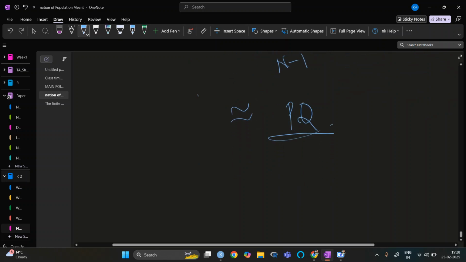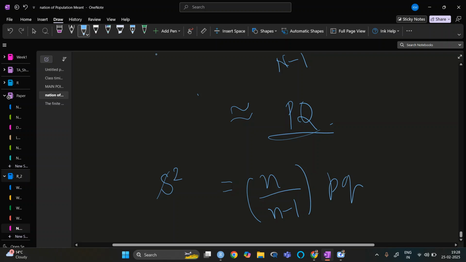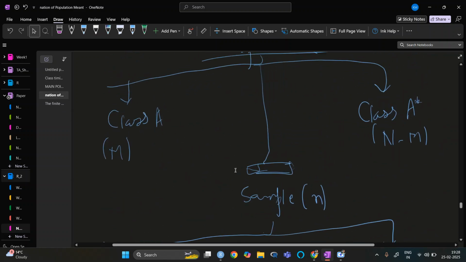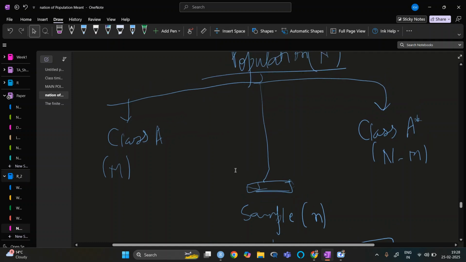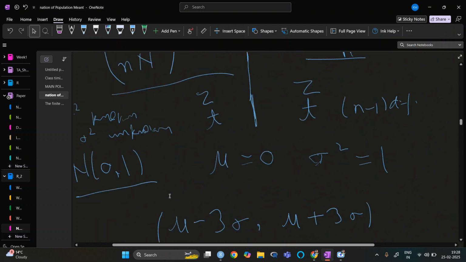Similarly, we can have the small s square, which will be n upon n minus 1 pq. I'm not giving the proof; the proof is very similar to that. So this was the theory for today's class. Now we will do some examples just to make sure our theory is understood.